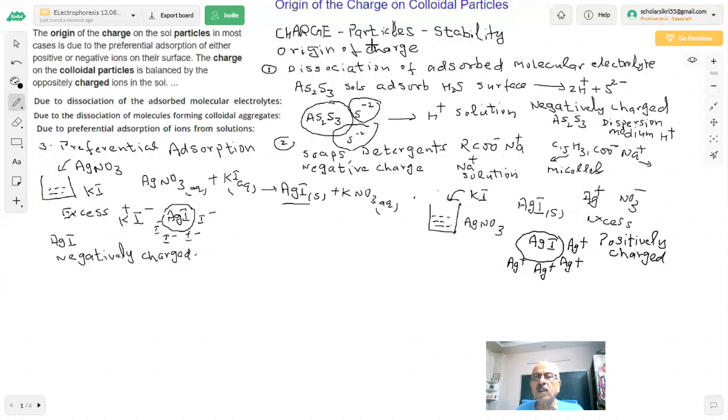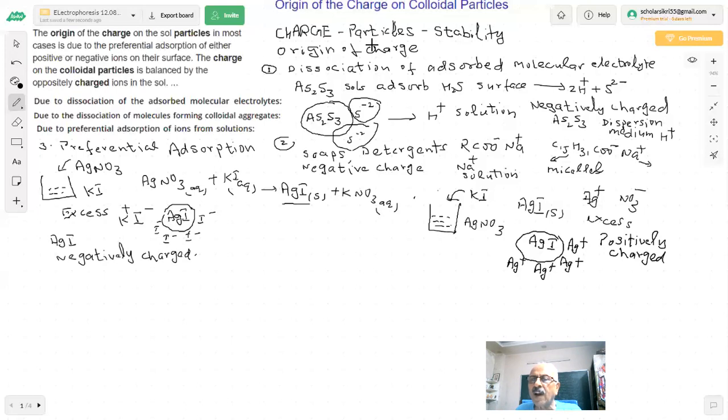And you must note down, this same question was given with diagrams in the paper 2 years back: if I add silver nitrate in KI, the colloidal particle which we get is negatively charged, and if we add KI in silver nitrate, the colloidal particle is positively charged. Explain the reason. So preferential adsorption of ion will take place, since these ions are in excess.